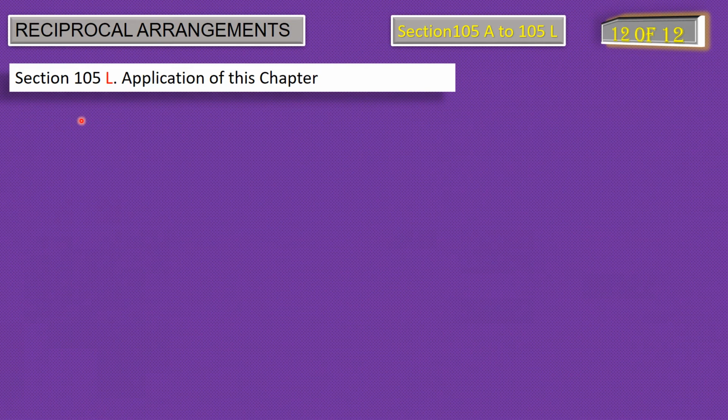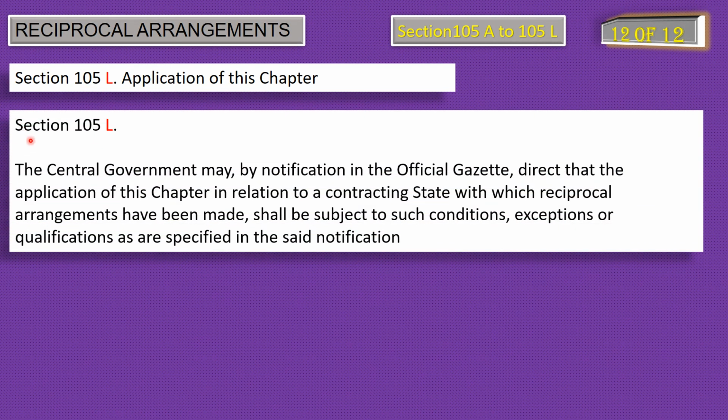12th point of reciprocal arrangement. This is the last point of the chapter, and it is about the application of this chapter as per the provision of section 105L. The central government may by notification in the official gazette direct that the application of this chapter in relation to a contracting state with which reciprocal arrangement has been made shall be subject to such conditions, exceptions, or qualifications as are specified in the said notification.